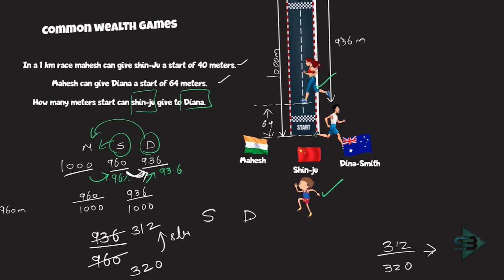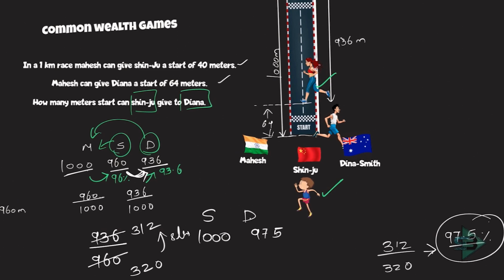So this is just 2.5% less, correct? 312 is what percent of 320? It is just 2.5% less. So if you take out 2.5 from 100, it comes out to be 97.5. Correct? So 312 is 97.5% of 320, which means Dinah runs 97.5% of what Shinju runs. So if the race is of 1000 meters and Shinju is running 1000 meters, Dinah will run how much?